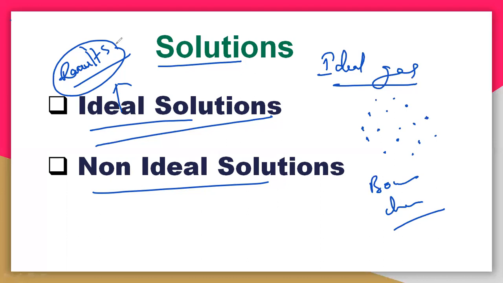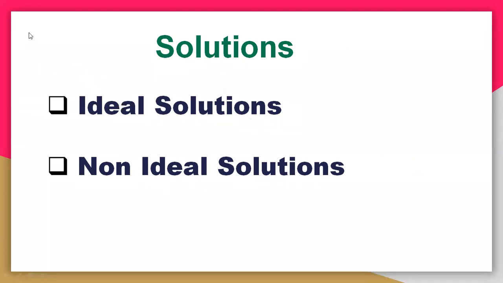First, you need to understand the ideal solution. Ideal indicates it behaves specifically ideally. What is ideally? You can understand that by understanding Raoult's law. So let us start with Raoult's law.